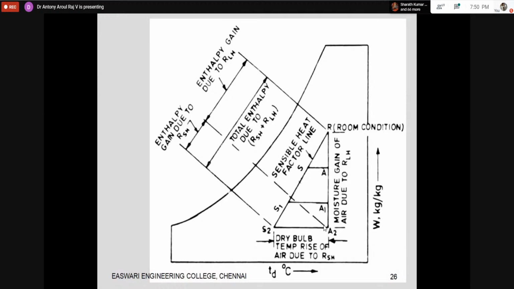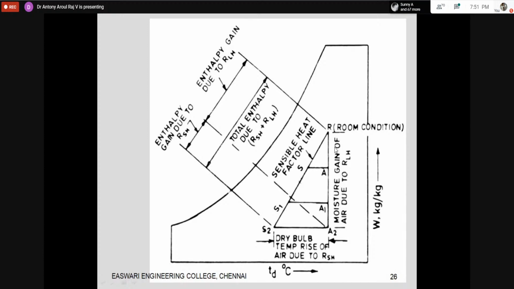So the sensible heat factor line represents the slope, or the ratio of sensible to latent heat, and it tells how much the latent heat is. In simple words, it just tells how much the latent heat is. If the latent heat is lesser, the slope will be smaller. If the latent heat is more, the slope will be higher, and accordingly we will be making the design.